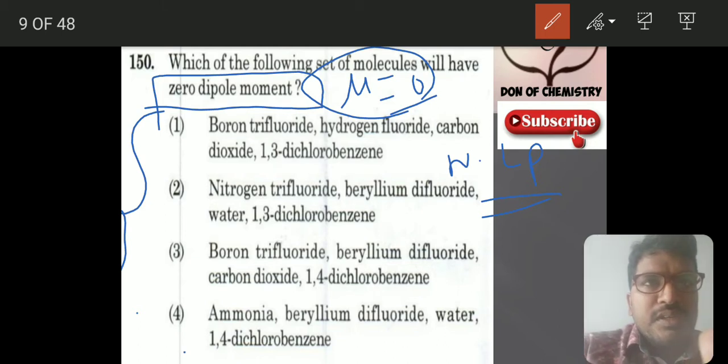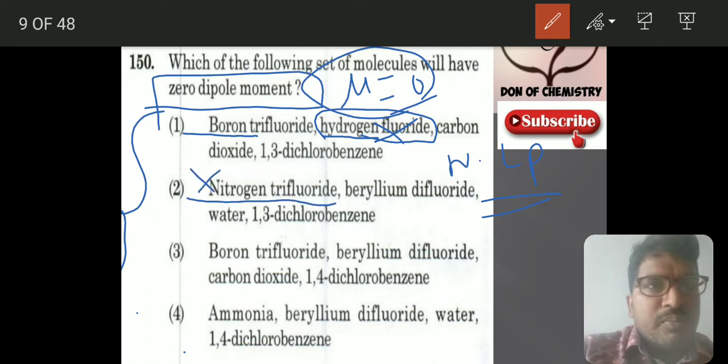So here you see boron trifluoride, hydrogen fluoride. In hydrogen fluoride, fluorine has 3 lone pairs, so it is not possible. Nitrogen trifluoride, NF3, has 1 lone pair, so not possible. Boron trifluoride, BF3, has no lone pair. Beryllium difluoride has no lone pair. Carbon dioxide, carbon has no lone pair.